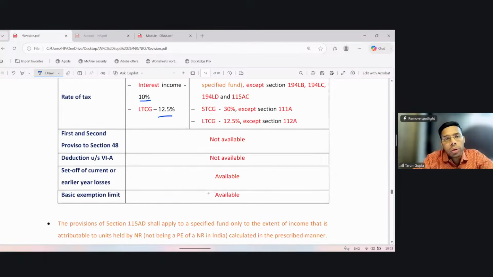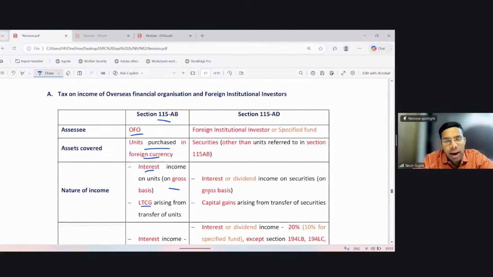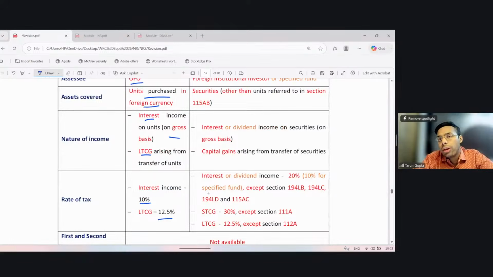For OFO, section 115AB says that the income of OFO from units purchased in foreign currency shall be taxable at a special rate. The interest from such units is taxable at 10% on gross basis, and long-term capital gain on sale of such units is taxable at the rate of 12.5%.